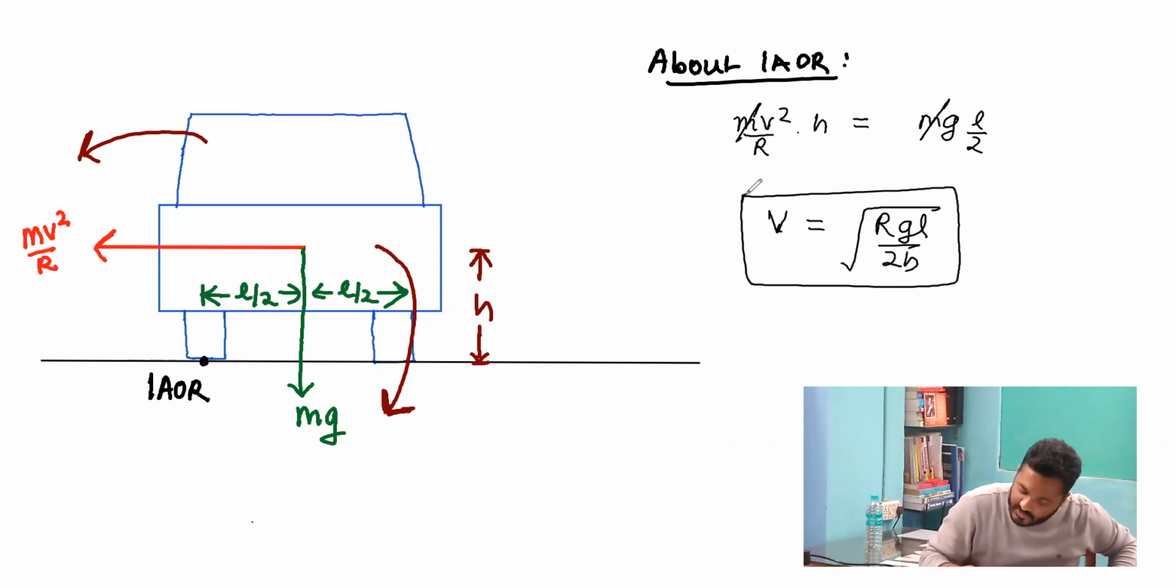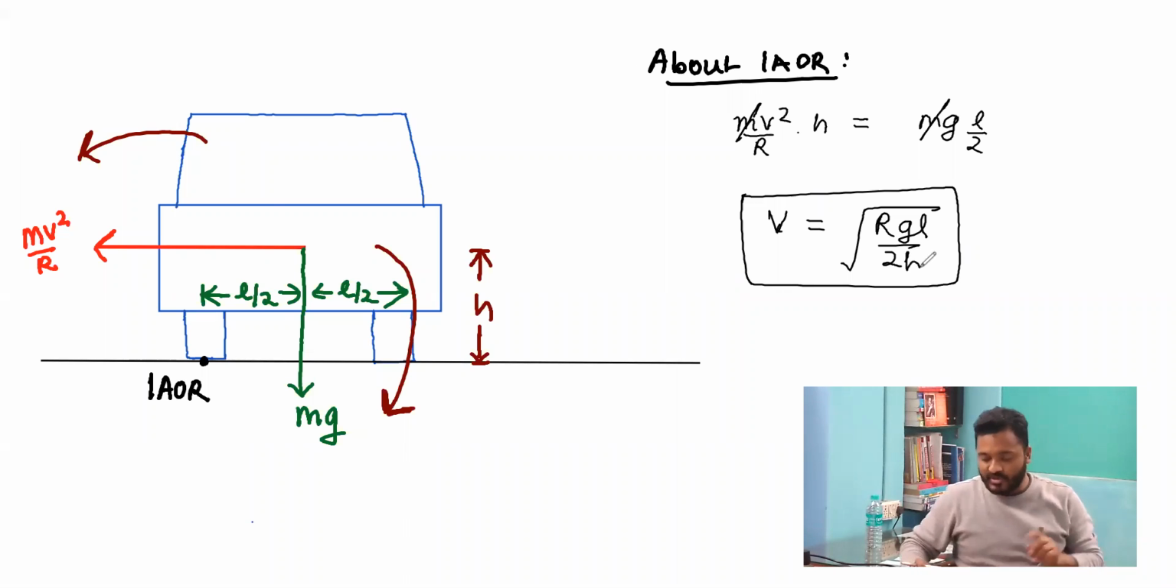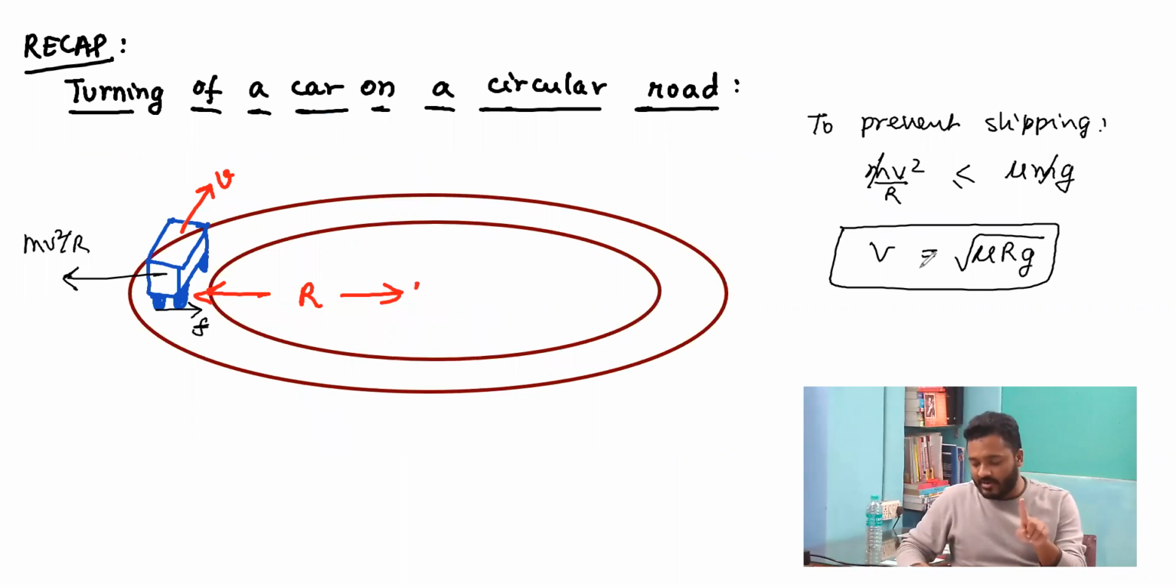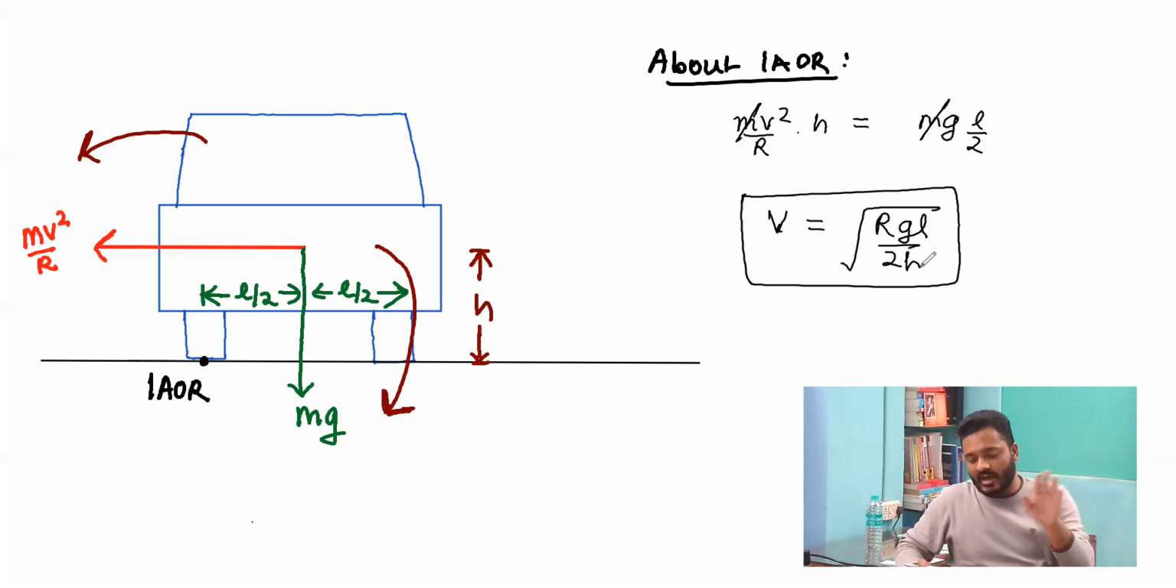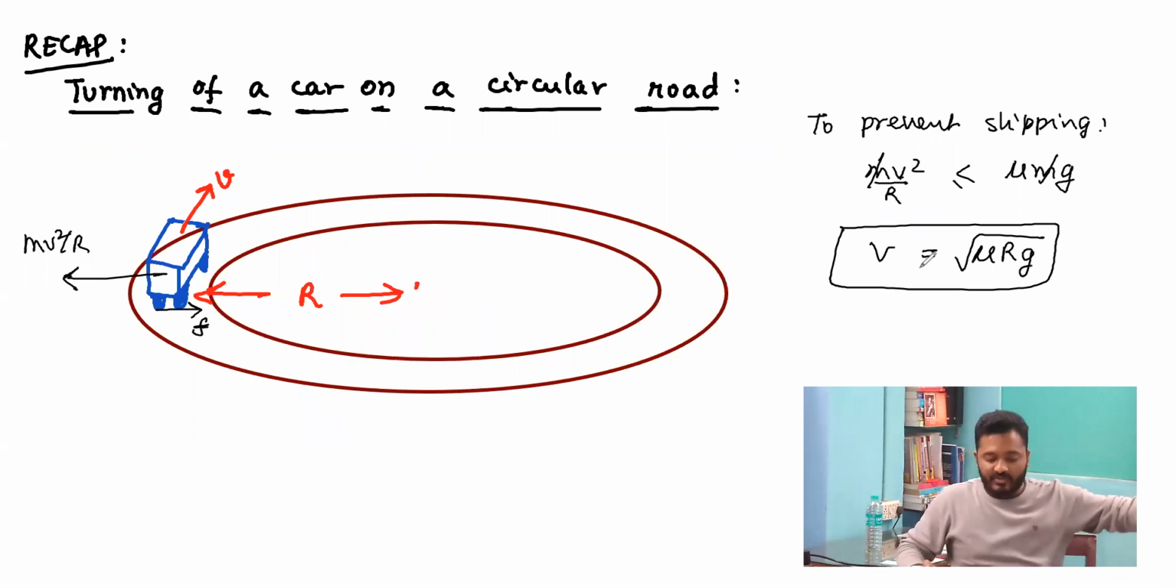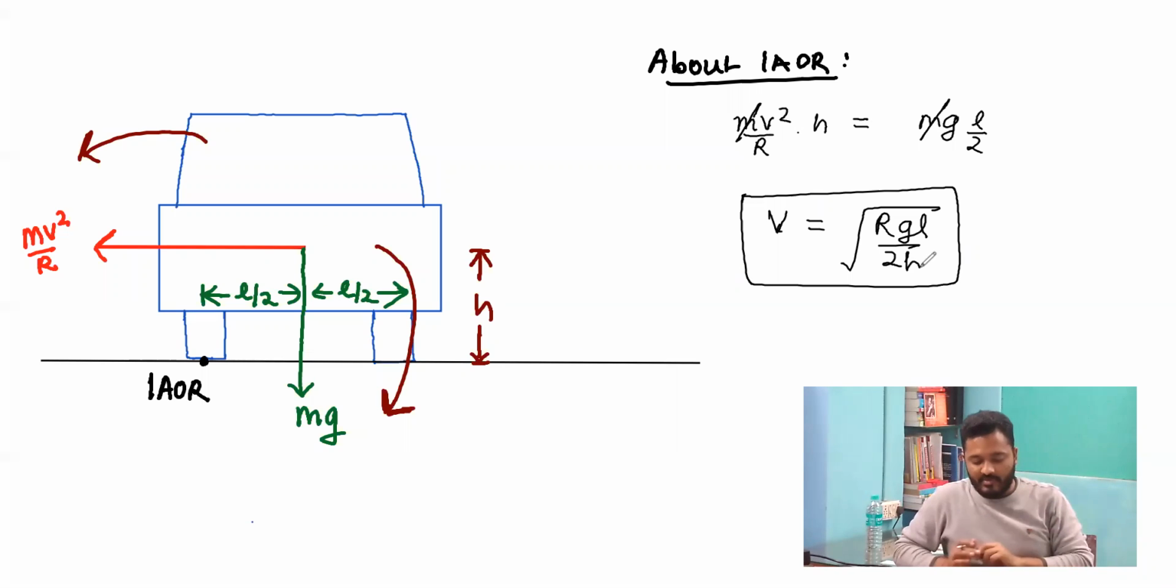So this is the velocity at which the toppling will take place. Whichever of these two velocities, that is root over mu rg or root over rgL by 2h, is smaller, the car must not cross that permissible velocity. That is, there is a possibility that the car may topple rather than sliding off the circular road, which will become more fatal. So both these possibilities must be kept in mind.